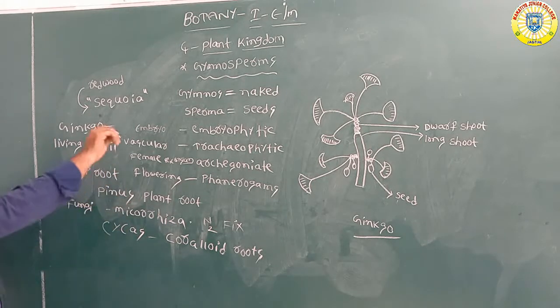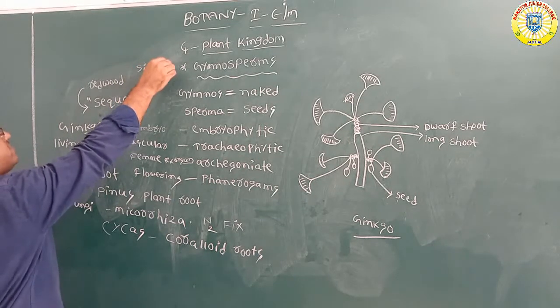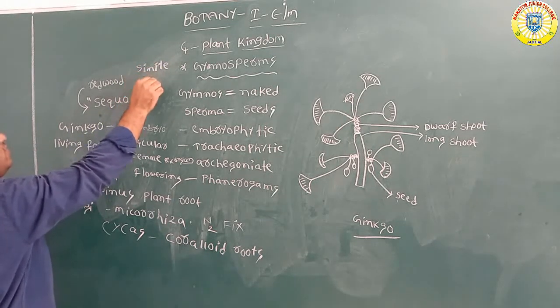Next, what about the leaves? Leaves are simple and compound.